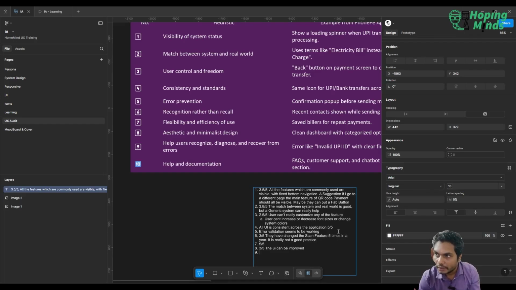All right. 9, help users recognize, diagnose, and recover from error. Okay. So they have only one system. Let's say give them 4 out of 5.